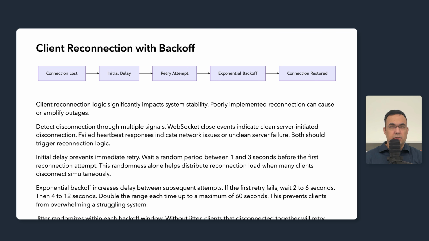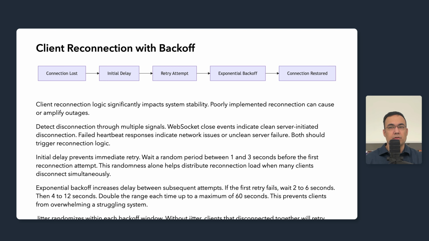And jitter randomizes within each backoff window. If our calculated delay is 8 seconds, pick a random value between 8 and 16. Without jitter, clients that disconnect together will synchronize their retries at exactly 1, 2, 4, 8 seconds, maintaining the spike pattern. A maximum retry duration limits how long clients attempt the reconnection.